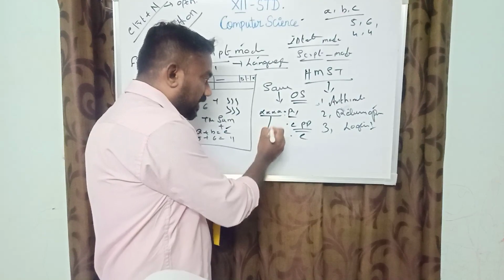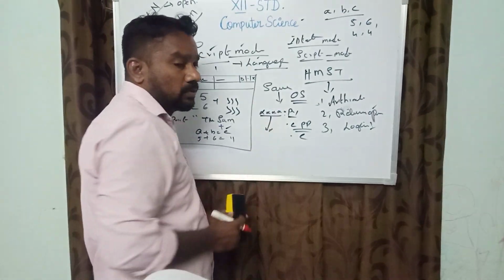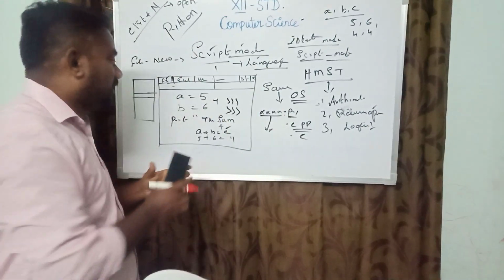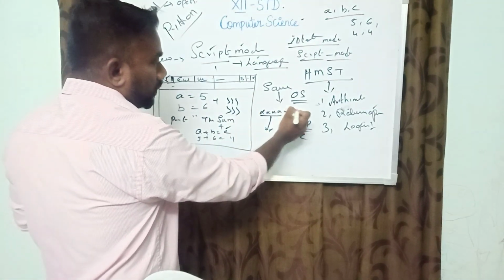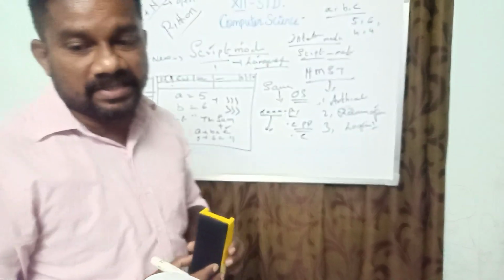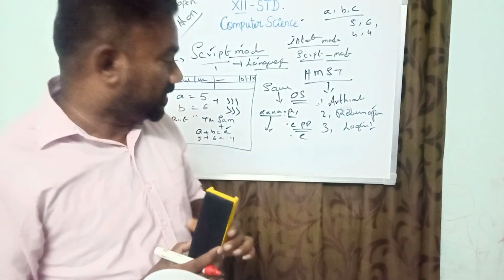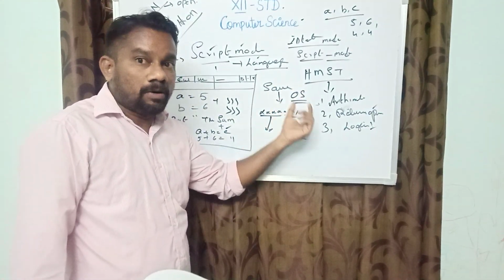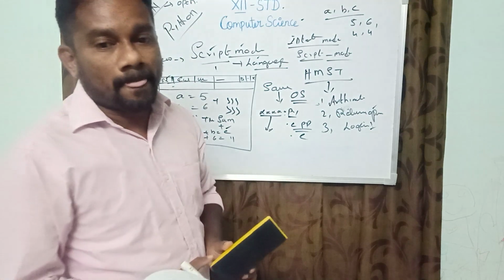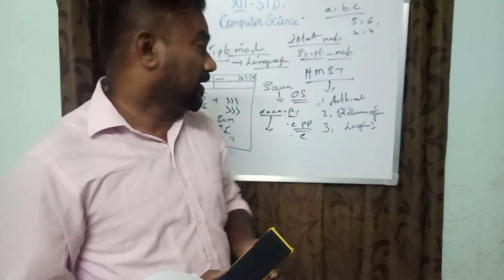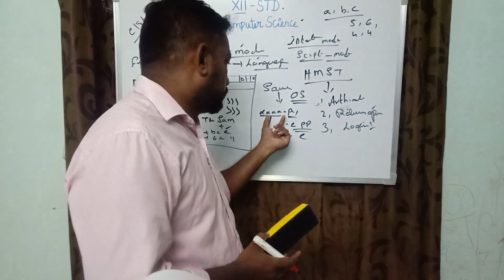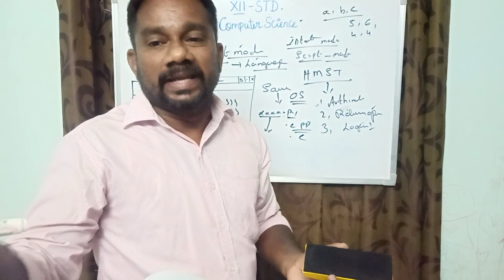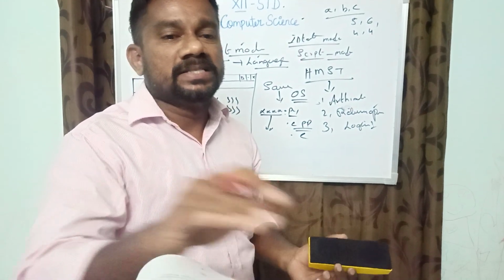It is a main component created by the programmer or the computer user, who can create the name, whatever it may be. For relative programming, for example, addition of two numbers, add a two number dot py. The file should be saved as .py. The first name is created by the user. The second name is created by the operating system. The file should be saved as .py, in Python coding. It is the major thing for saving the file.